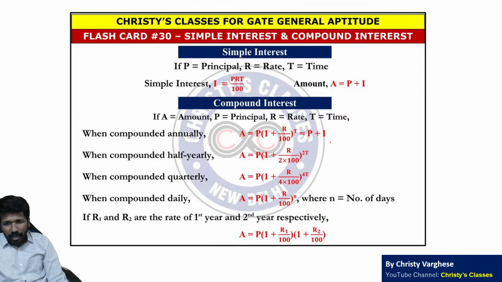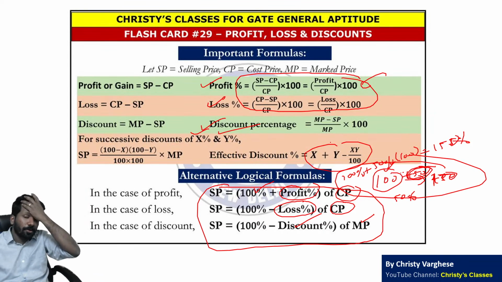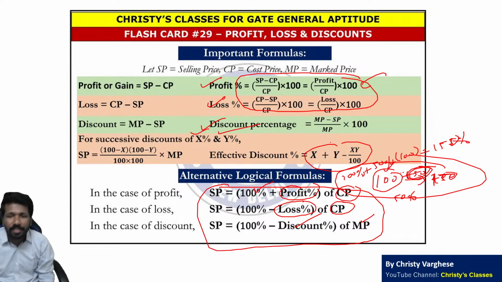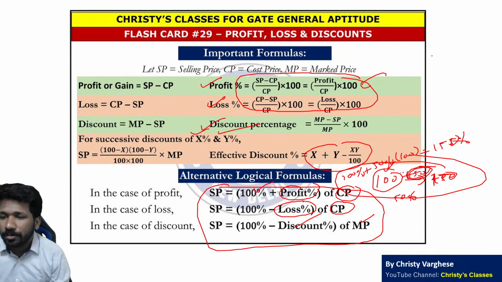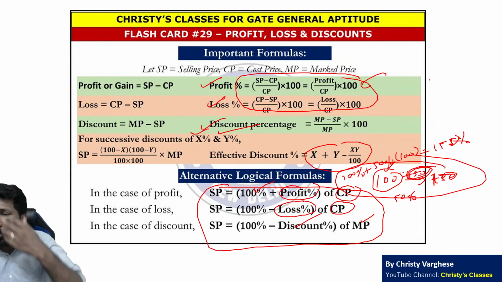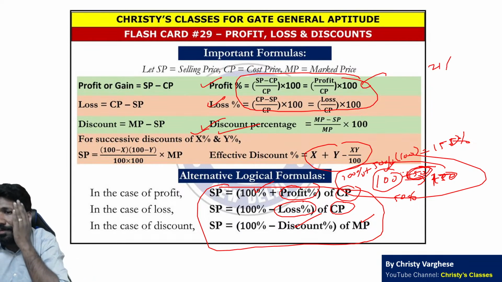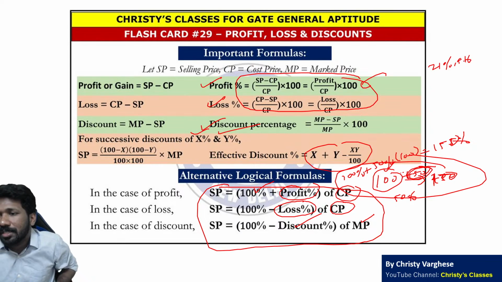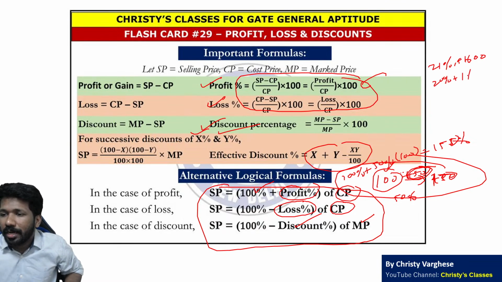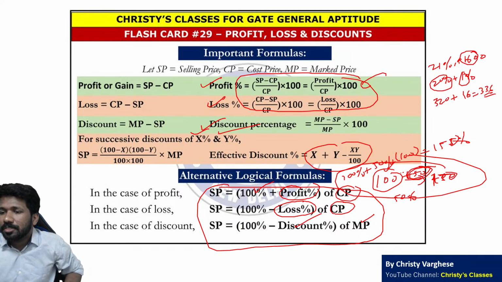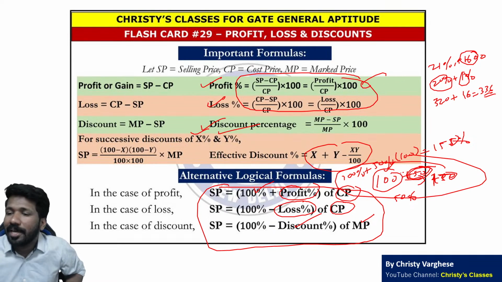And the percentage calculation technique I taught you is very important. The second lecture in the GATE General Aptitude complete course. How to calculate percentage. I hope all of you remember. For example, how can you evaluate 21% of 1600? It is enough to add 1% to 20%. How will you find 20%? 10% is 160, so 20% is 320. 1% is 16, so 320 plus 16 is 336. So 336 will be the answer.